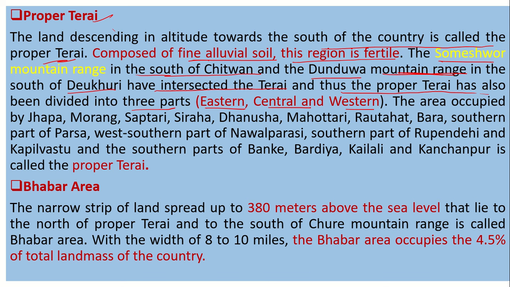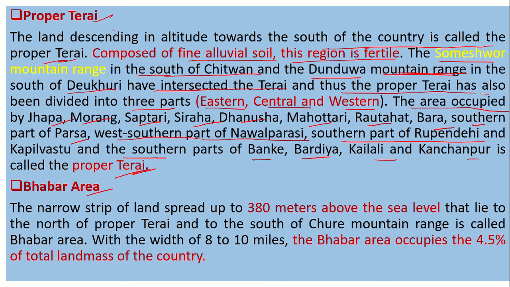eastern, central and western. The area occupied by Jhapa, Morang, Saptari, Siraha, Dhanusa, Mahottari, Rautahat, Bara, southern part of Parsa, western southern part of Nawalparasi, southern part of Rupandehi and Kapilvastu, and the southern part of Banke, Bardiya, Kailali and Kanchanpur is proper Tarai.